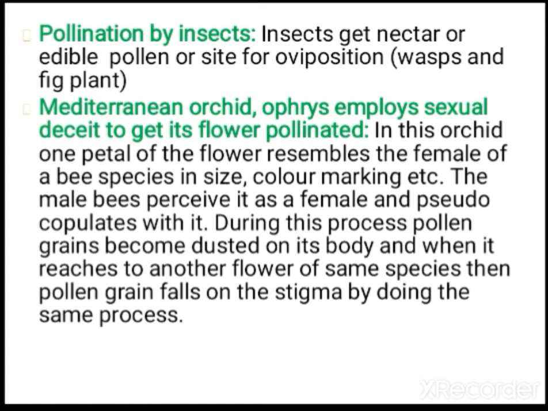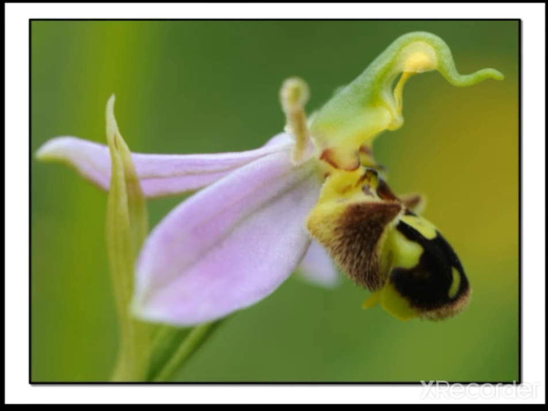One orchid, so this is a special type of mutualism, where they are getting sexual deceit, and the flower is getting pollinated. Here the orchid flower resembles the female bee in size, color, marking, etc. As the orchid flower looks like a female bee, automatically the male bee visits. So what is the benefit here? The pollination is also happening, but this type of mutualism you call sexual deceit. The flower is also getting pollinated. So this is the flower and the insect they have shown here.